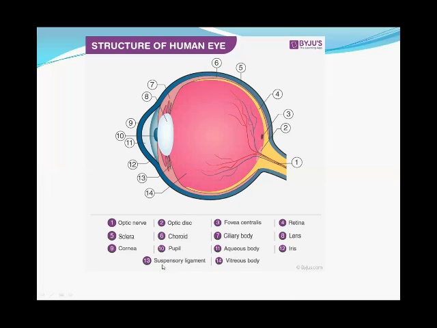The 13th one is said to be the suspensory ligament. And the 14th one is said to be the vitreous body.